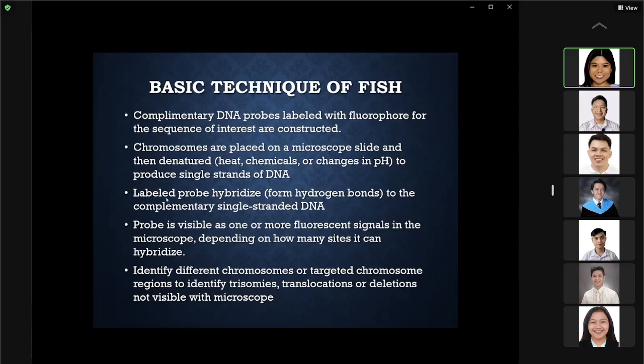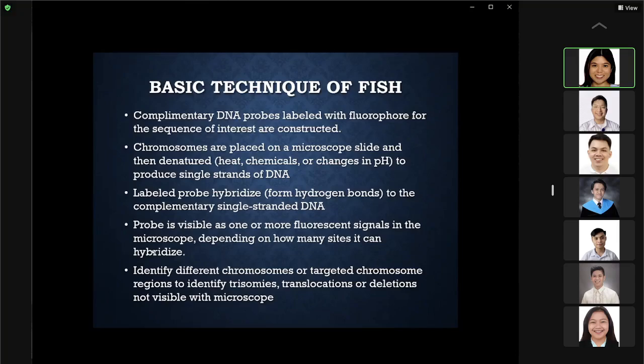Then you add your labeled probe. It will hybridize, forming hydrogen bonds to your complementary single-stranded DNA, and you demonstrate the presence of the probe using fluorescent signals in the microscope. You use a fluorescent microscope to identify the binding of the probe with your DNA, depending on how many sites it can hybridize.